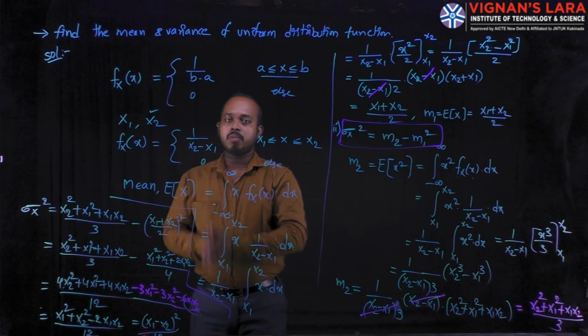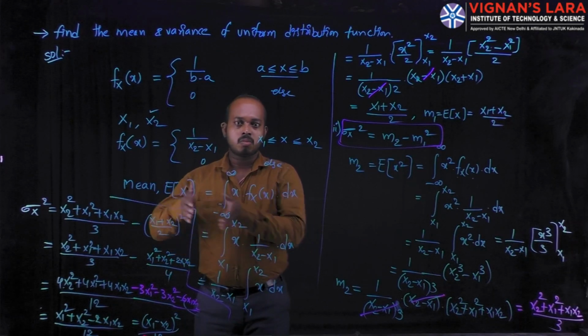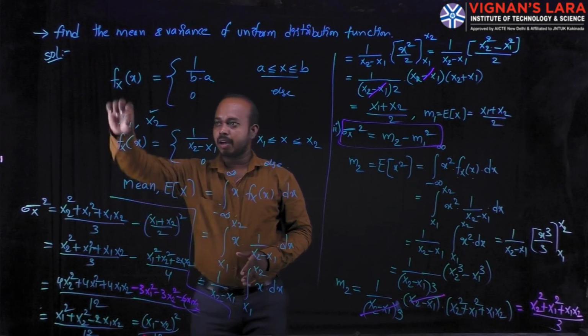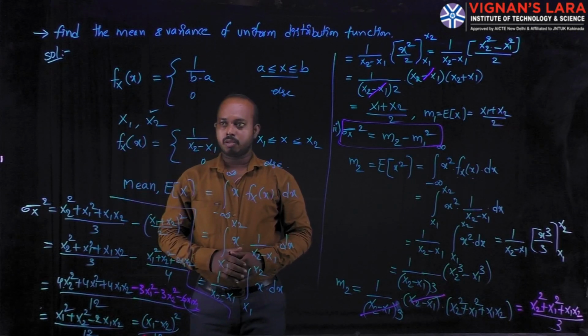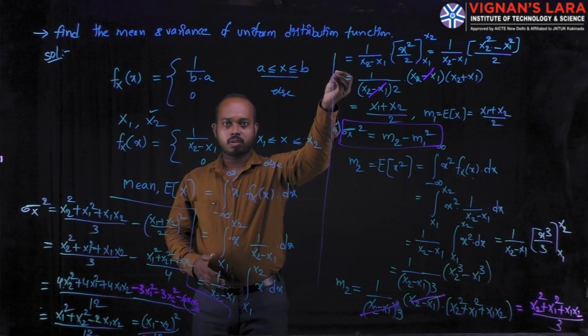But in this problem no interval is mentioned. That's why I am taking some different variables, x1 and x2. For these two variables I can write the uniform density function.